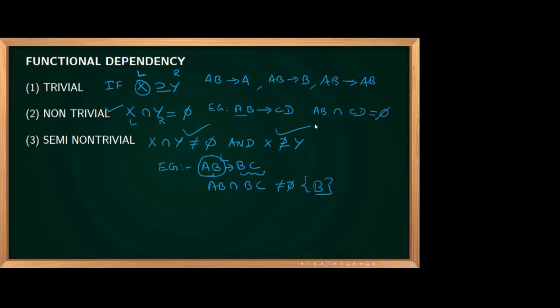In that case, we can say that it is semi non-trivial. Is it clear? Trivial and non-trivial also, previous GATE questions are there. It is very important. So trivial means the left side should be a superset or exactly the same. Non-trivial means if you intersect left and right, it should be phi. Nothing should be common. And semi non-trivial means X intersection Y not equal to phi and X not a superset of Y. So that is the definition of trivial, non-trivial, and semi non-trivial.